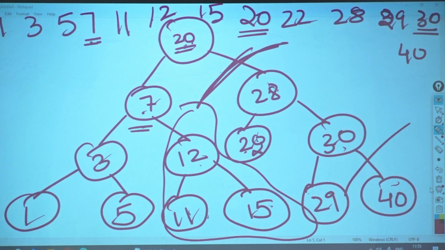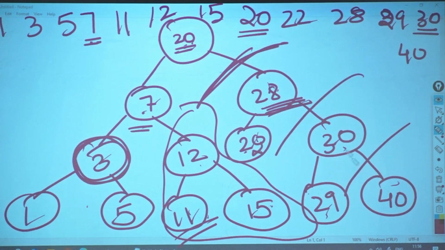Only one particular thing. Give me the successor of 3. Give me the successor of 11. Corner case. Okay? Give me the successor of 28. 28, subtree, minimum something. Are you getting it?